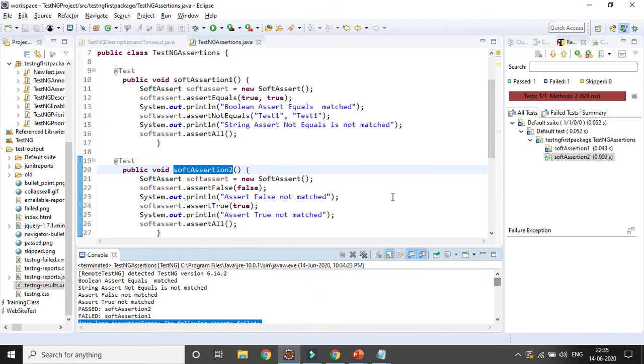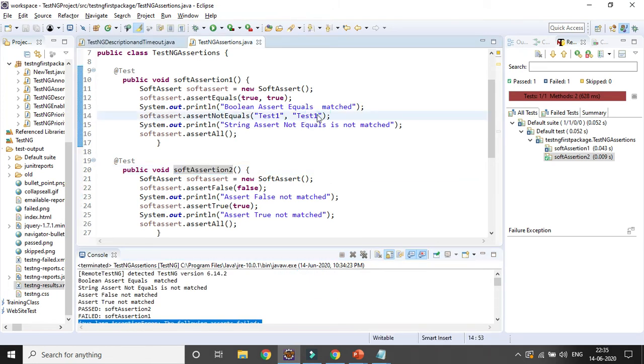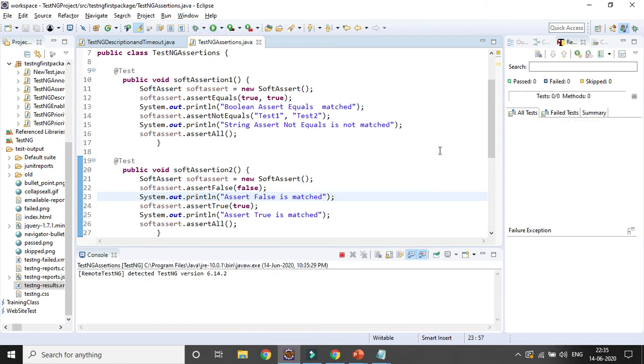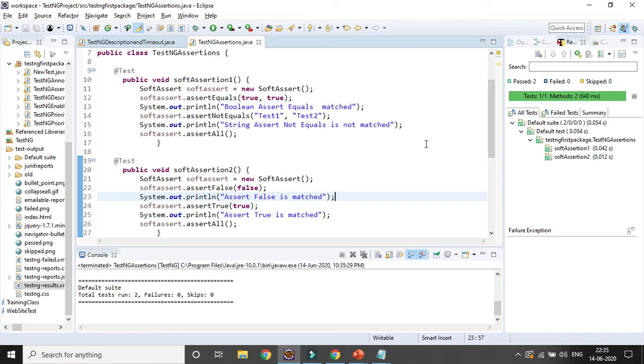So here let's change it to 2 again. I want to pass all the test cases. So assert false is matched, and I want assert true to be matched. If I run all the test cases using the soft assertion, both my test cases will be passed, and you can see the green with the tick mark, and the overall test case is passed.